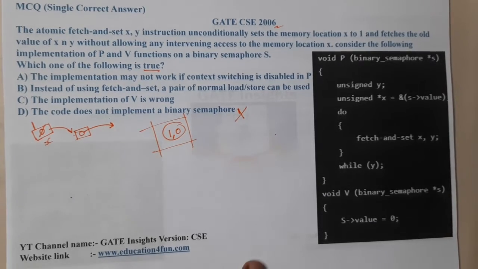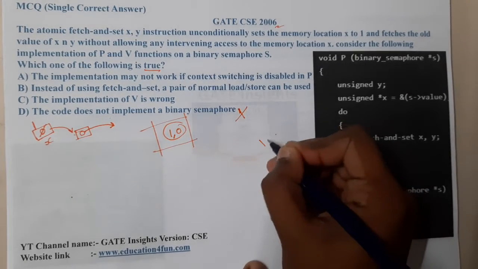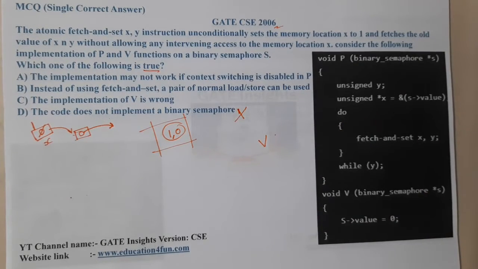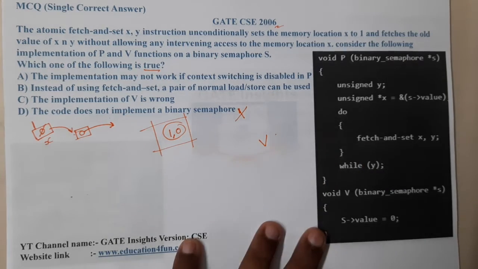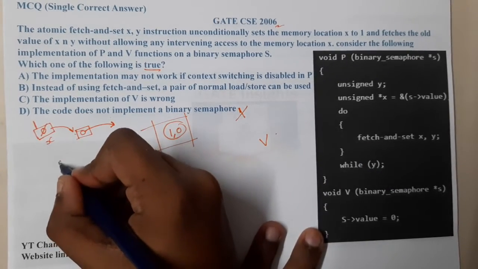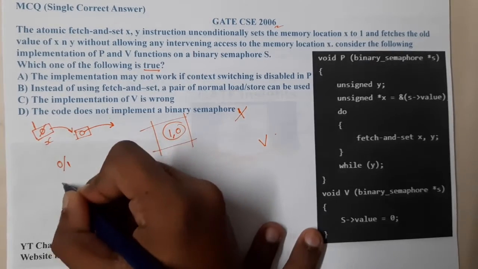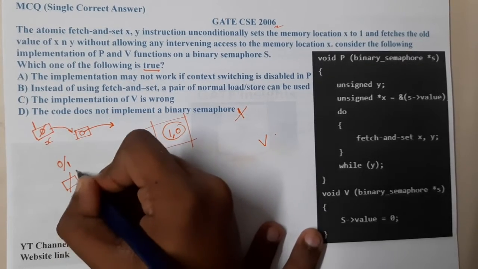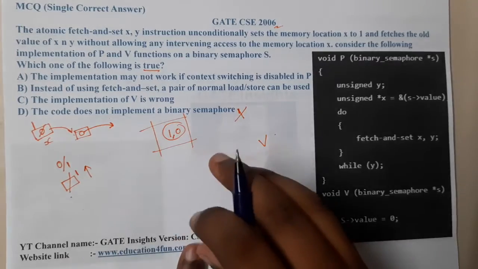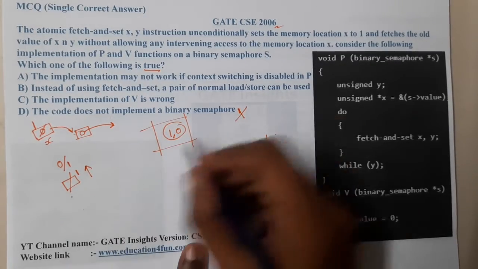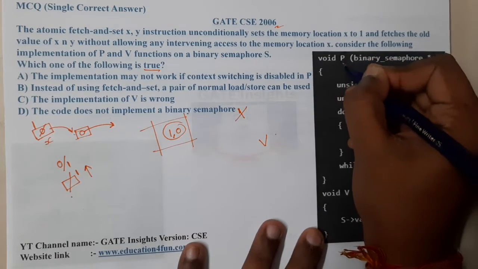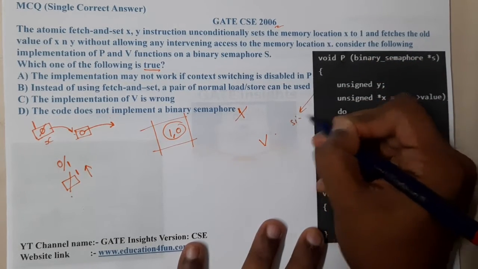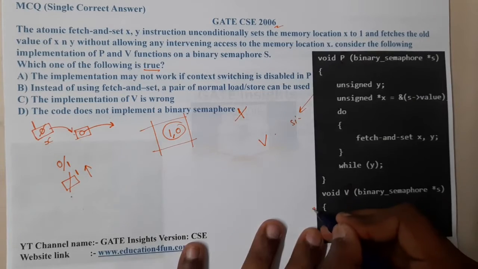Option C says that the implementation of V is wrong. Here, what does fetch and set do? If the value is 0 or 1, it is going to make it 1, so indirectly it is trying to increment. Based on this code, P is working as a signal and V is working as a wait.